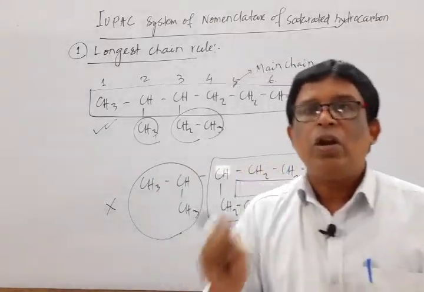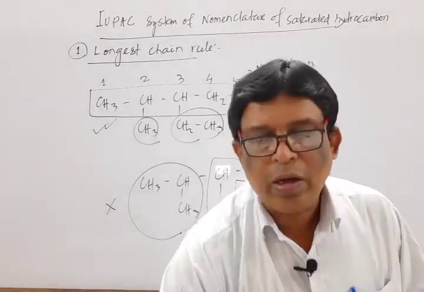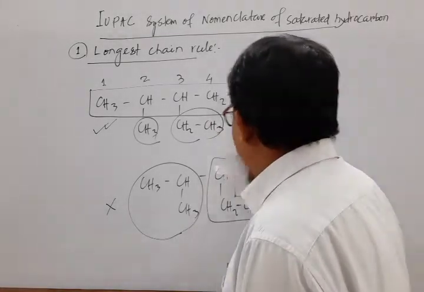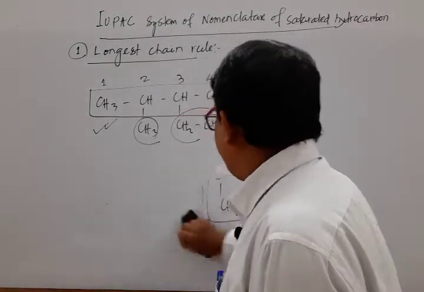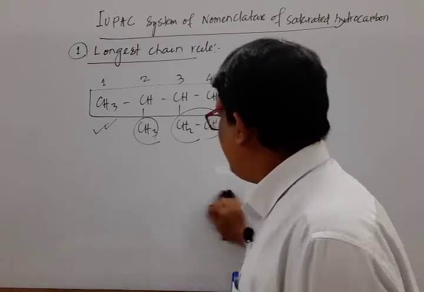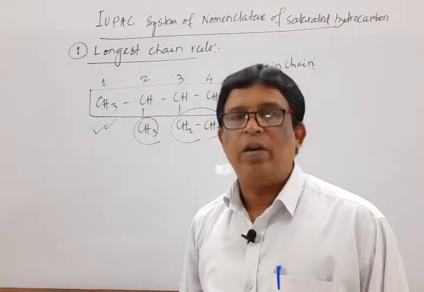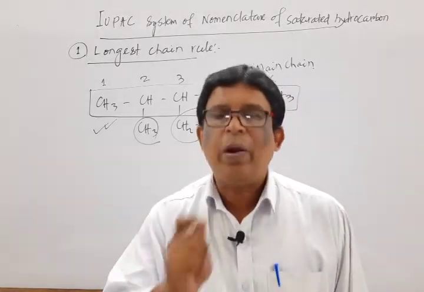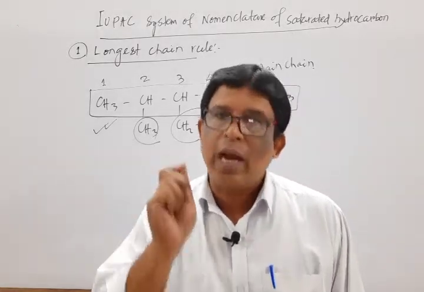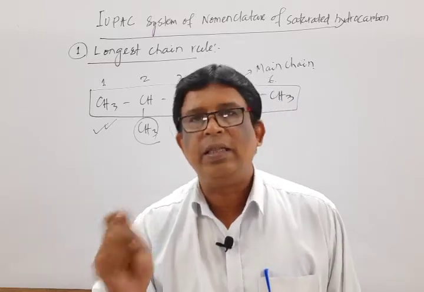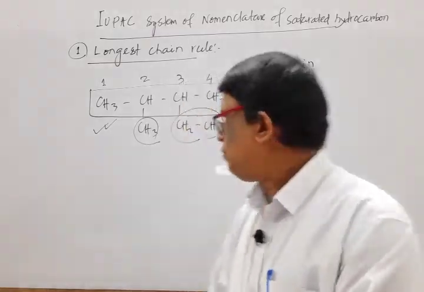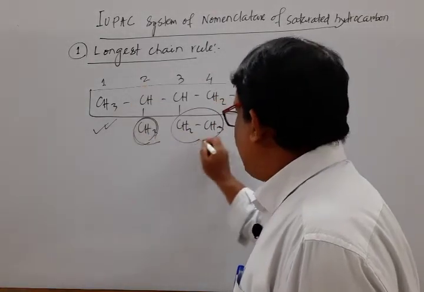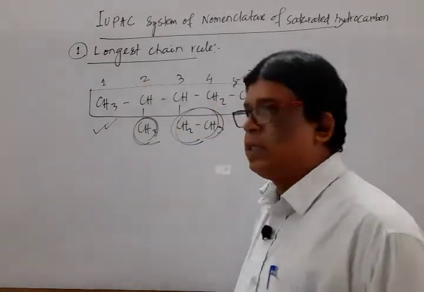The important thing is that a number should be given to the carbon atom in the main chain, and that number is known as the locant number. Locant, L-O-C-A-N-T. What is a locant number? It is a number which identifies the position of the branching attached to the main chain. Mark that. The locant number of this branching is 2 and the locant number of this branching is 3.